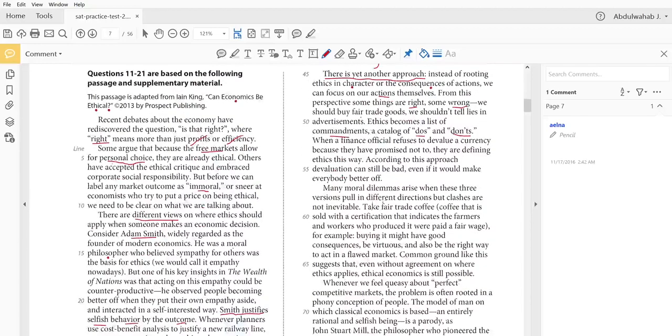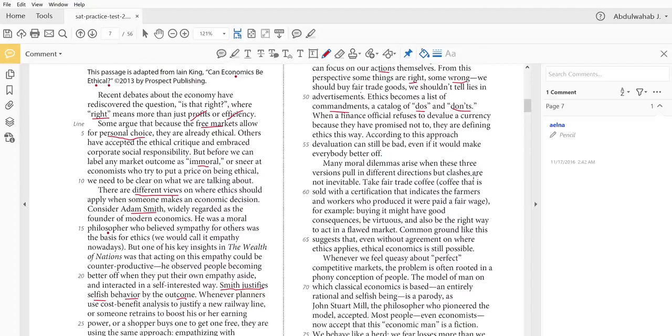Many moral dilemmas arise when these three versions pull in different directions, but clashes, conflicts, disagreements are not inevitable. So there will be disagreements or clashes. They're going to happen. Take fair trade coffee.